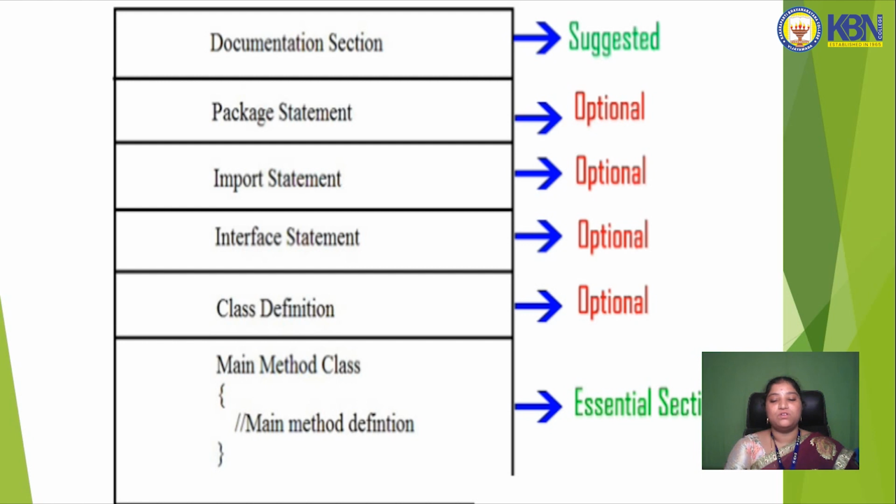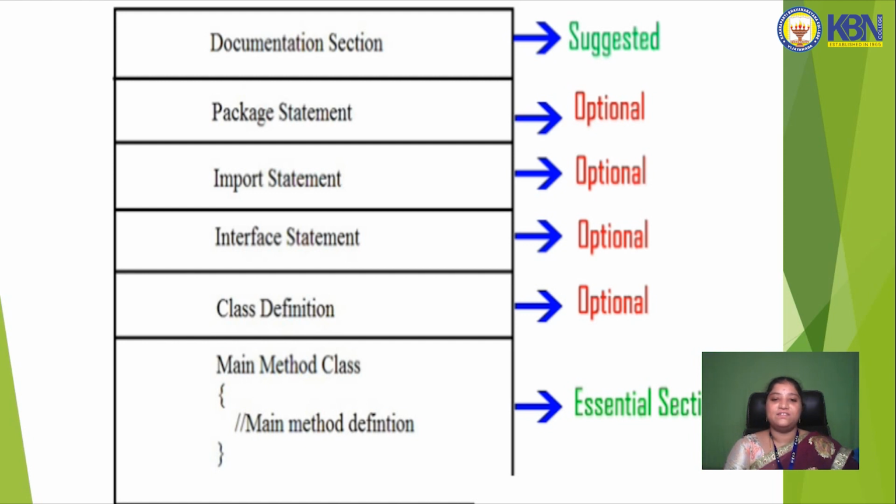Now let's discuss the structure of a Java program. In the structure of a Java program, we learn how to write a program. So first, what is the structure? First is the documentation section, which is nothing but comment lines. Next we can import some packages, that is import java.io.*; or import java.util.Scanner.